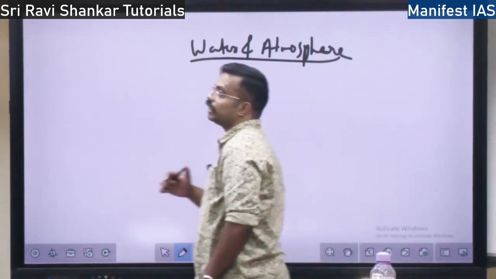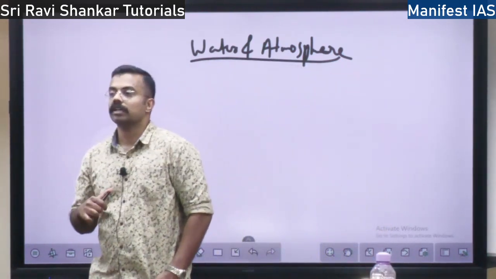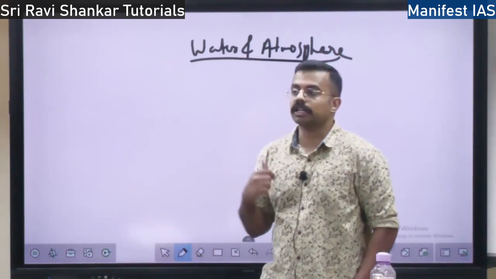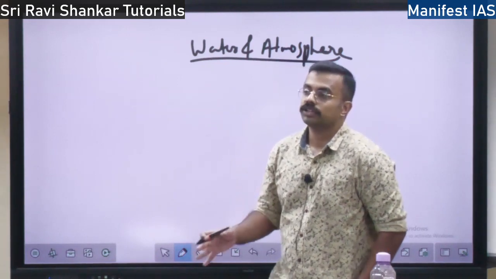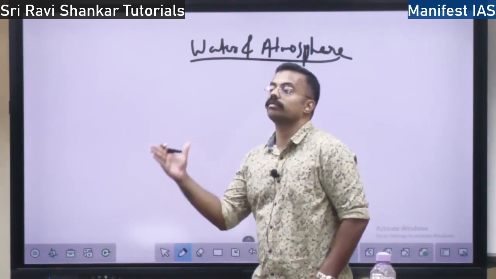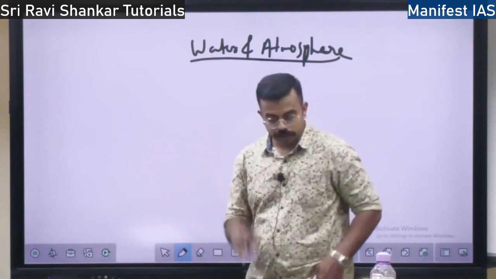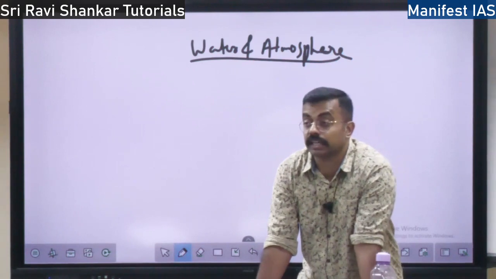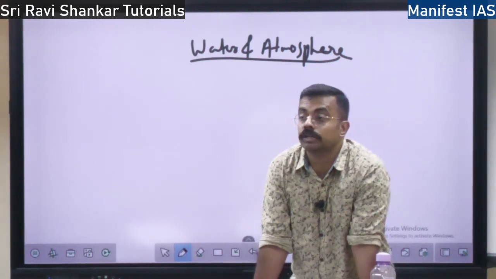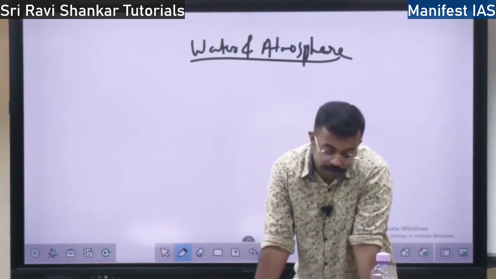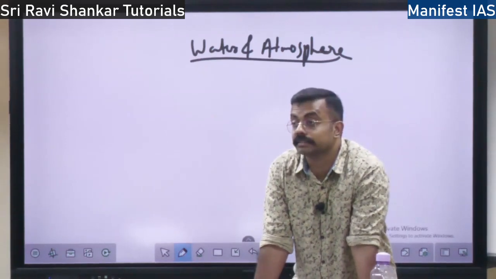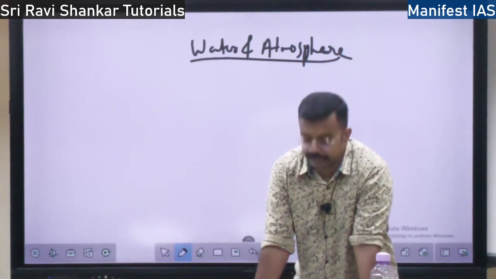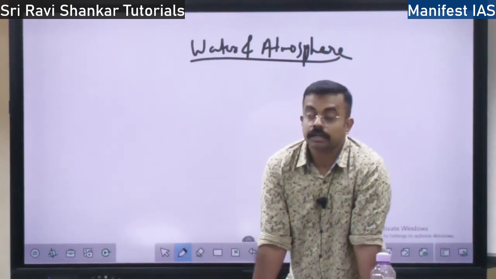This relative humidity is greater over the oceans. Why is it greater over the oceans? Because in the oceans there is a lot of water available, right? So relative humidity is always high over the oceans, less over the lands. Next concept is saturation. I told you this room can hold 100 liters of water. If it holds the complete 100 liters, then it is called saturated. The air is saturated with water, right?